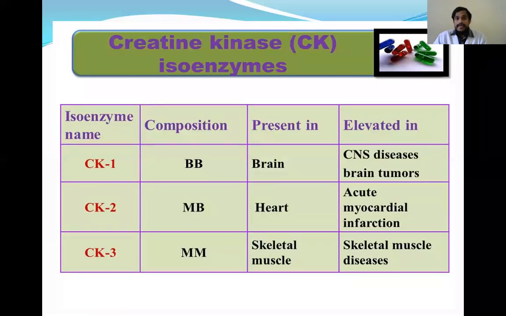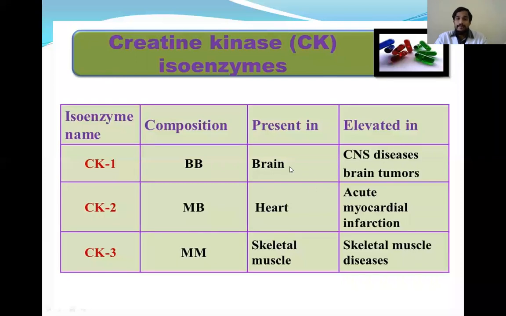Coming to creatine kinase, this is a dimer made up of 2 polypeptide chains. That's why it has 3 different types of isoenzymes, CK1, CK2, and CK3. CK1 is made up of the same type of monomers, and CK3 also the same type, and CK2 is a dimer which consists of 2 different types of monomers.